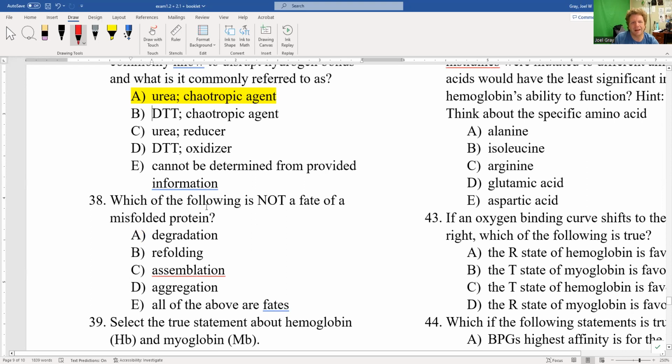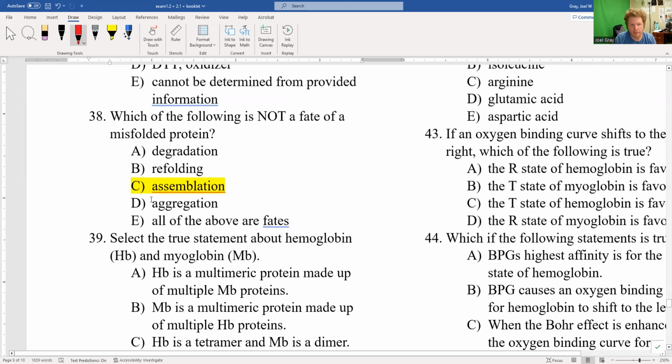38. Which of the following is not a fate of a misfolded protein? A misfolded protein can be A, degraded, B, refolded, or C, assemblation. Not a word. So A and B are both true. D, aggregation. Well, we form aggregates that lead to plaques, that lead to cell death. So which is not a fate? C, the one that's not a real word. Number 38 is C. And assemblation, I did throw that word in there to kind of be a little bit of a detour or a confuser of like, oh, assembling something, but assemblation is not something.